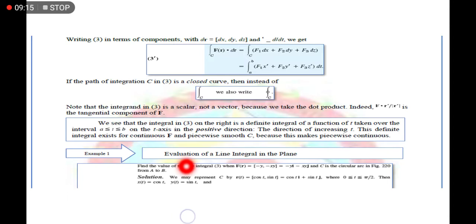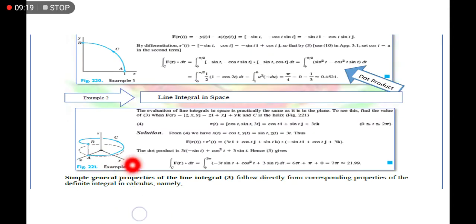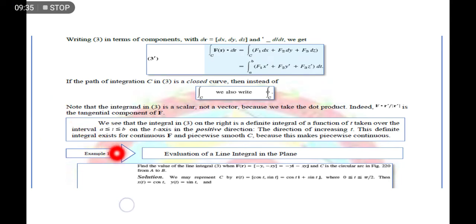Okay, bakit sine of t and cosine of t yan? Kasi ang curve natin is circular, no? Helix. Kung titingnan natin yun siya sa previous mathematics natin, kung kukunin natin yung equation niya, this is as a function of cosine and sine.